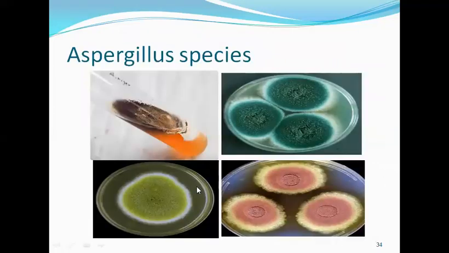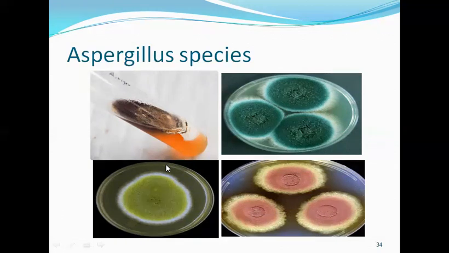Next, coming to pictures of some routine fungi that we encounter. We have the Aspergillus species. Here we have growth of four different Aspergillus species. Aspergillus is a mold, and in all the pictures we can see that it is growing in a filamentous form.